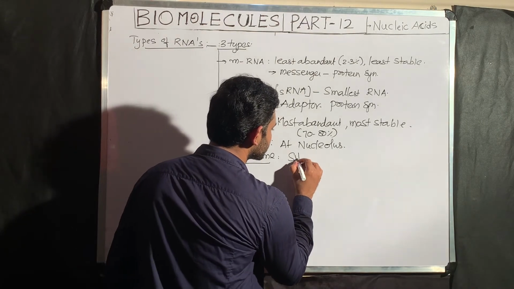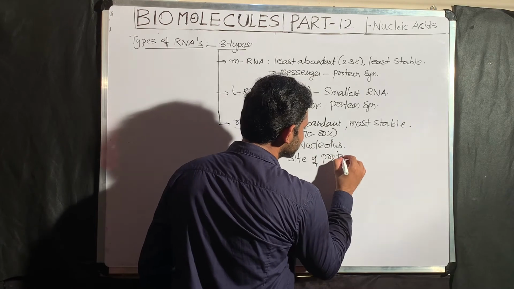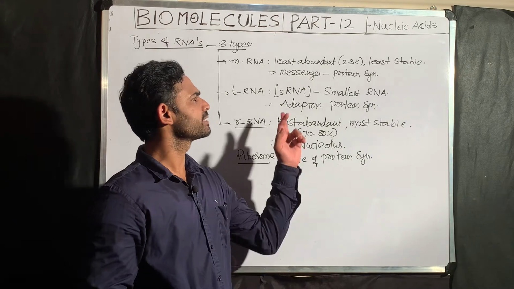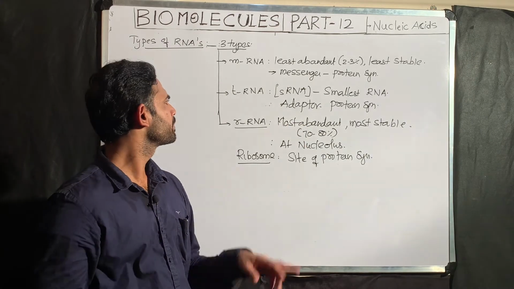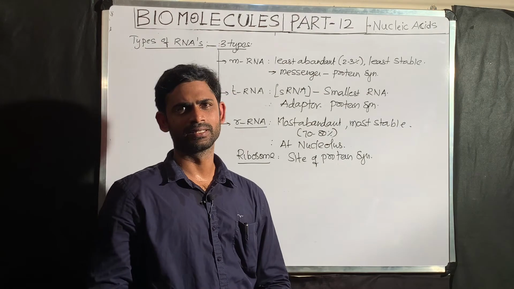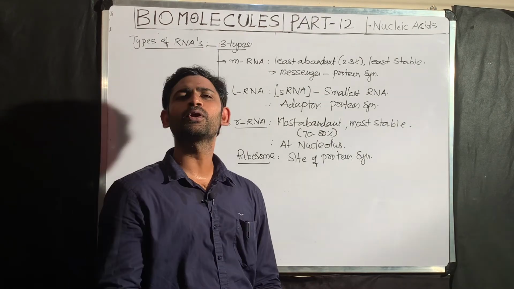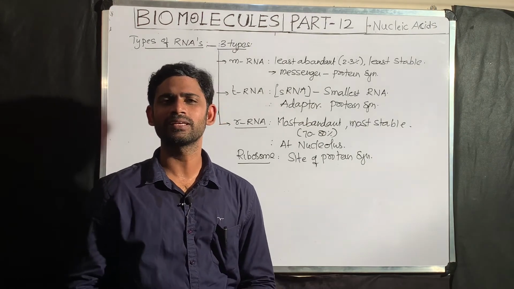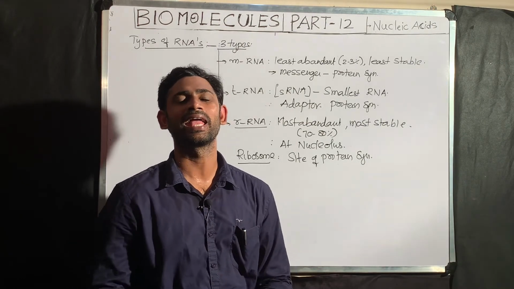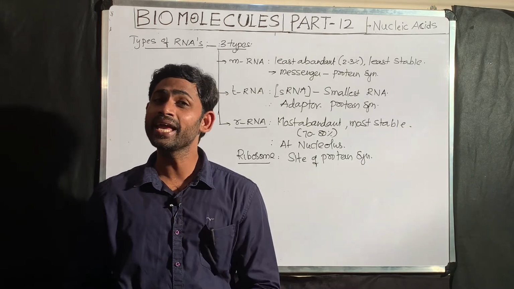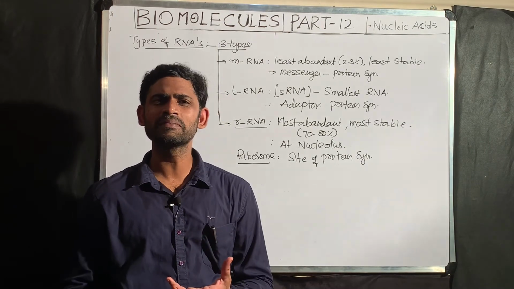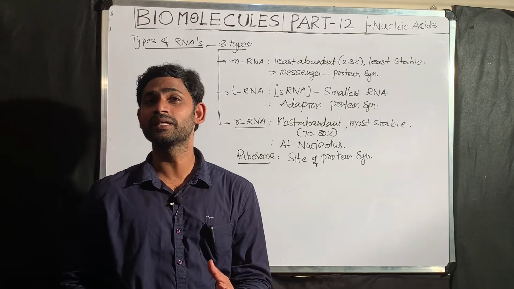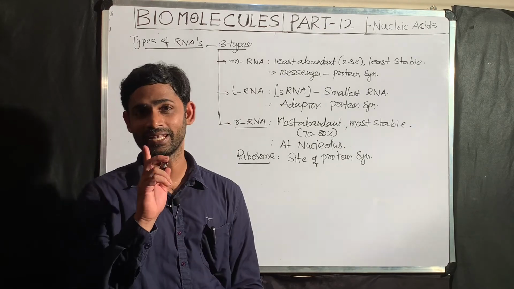Ribosomes are the site of protein synthesis. mRNA is a messenger during protein synthesis, tRNA is an adapter during protein synthesis, and ribosomes are the site of protein synthesis. That means the total machinery of protein synthesis revolves around RNA instead of DNA. Why does this protein synthesizing machinery revolve around the different types of RNAs? Because the first genetic material was RNA, not DNA.